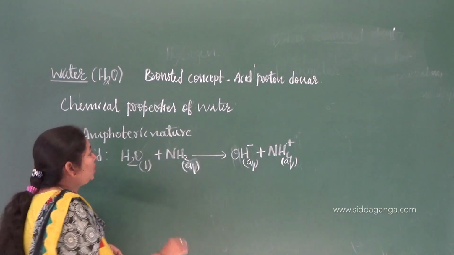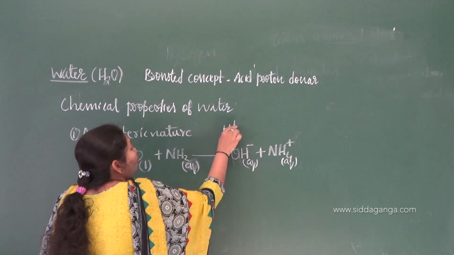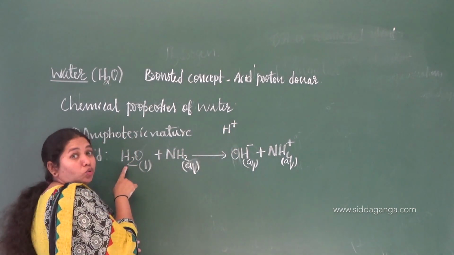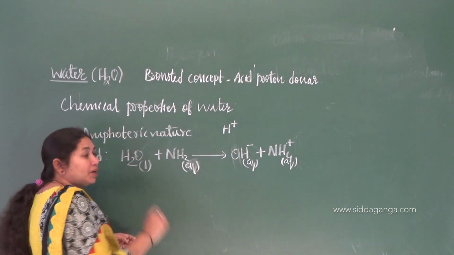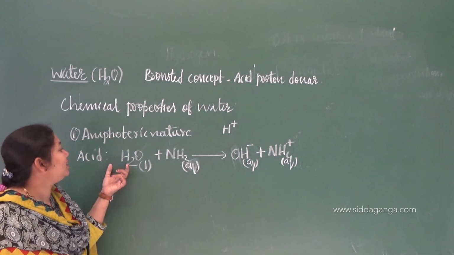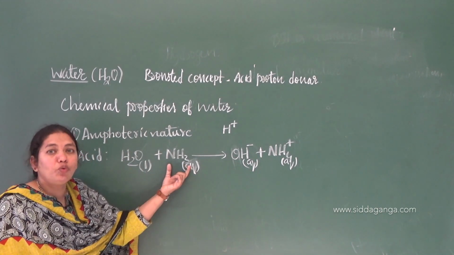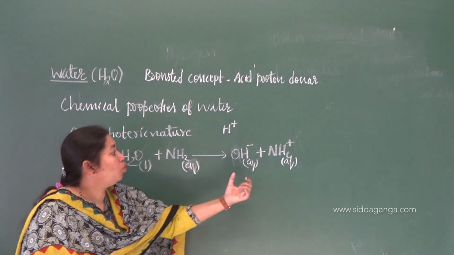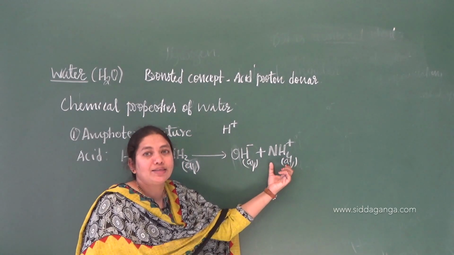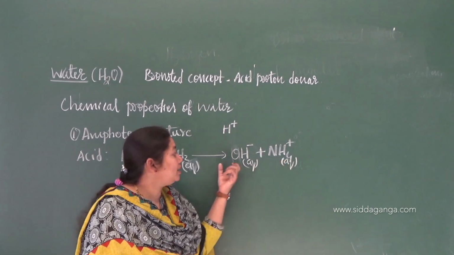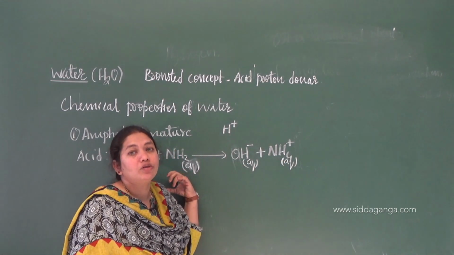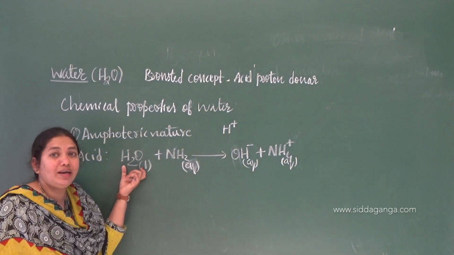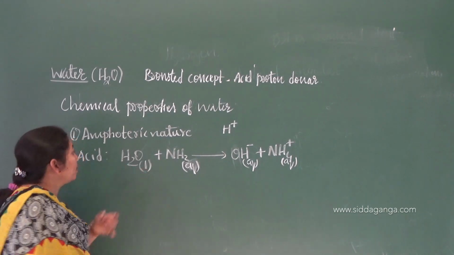What is a proton actually? H plus. Who is donating H plus? H2O. It will become H plus and OH minus, right? And it donates its H plus to NH3, the ammonia, so it will become NH4 plus. Ammonia is accepting a proton and water is donating a proton. So what do we call a donor of a proton? It is an acid. It is one example.